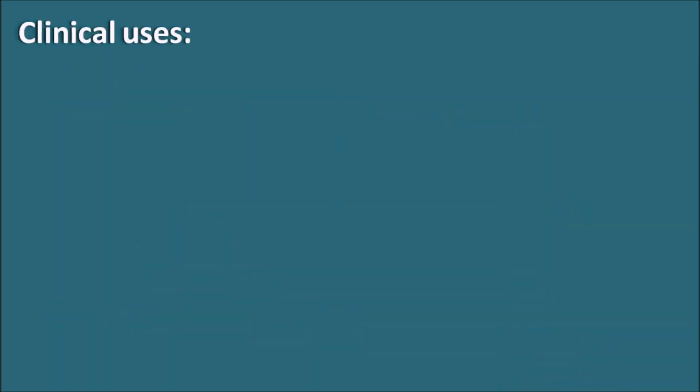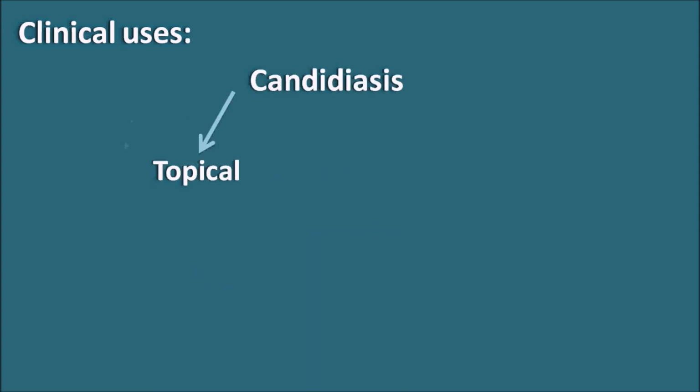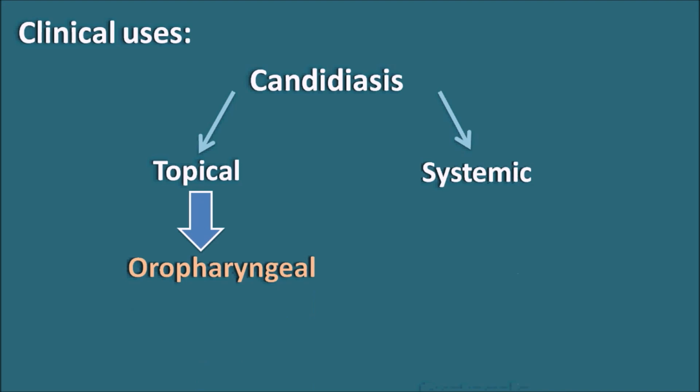Clinical uses. One of the important uses of fluconazole is in the treatment of candidiasis. It can be used for topical candidiasis as well as systemic candidiasis. Topically, it can be used for fungal infections like oropharyngeal candidiasis, which we call thrush. Similarly, it can also be used for esophageal candidiasis, and it can be used for vaginal candidiasis as well as urinary tract fungal infections.